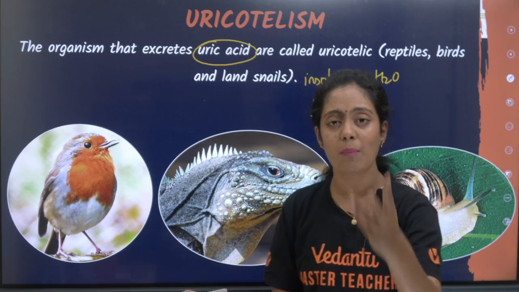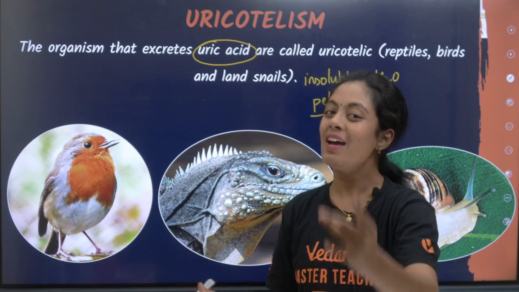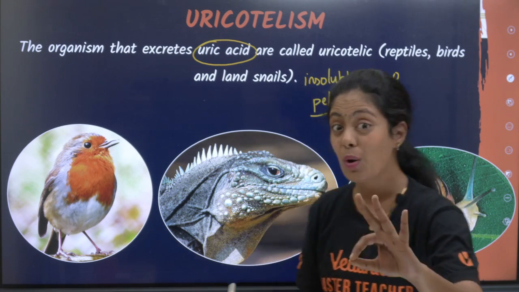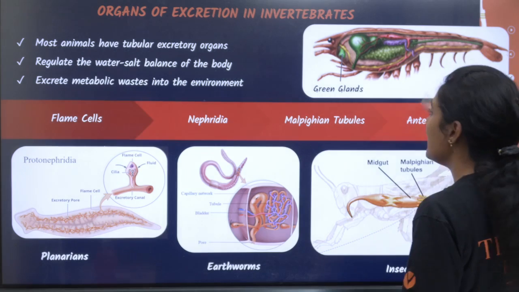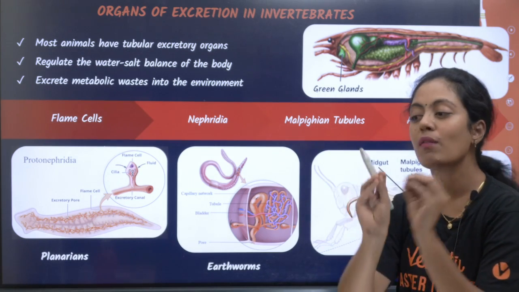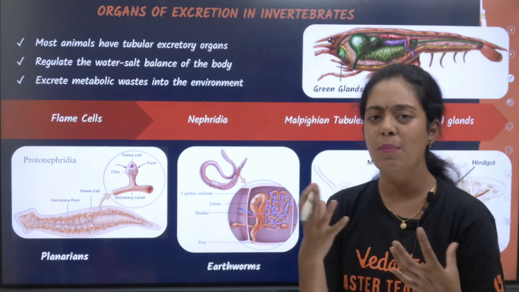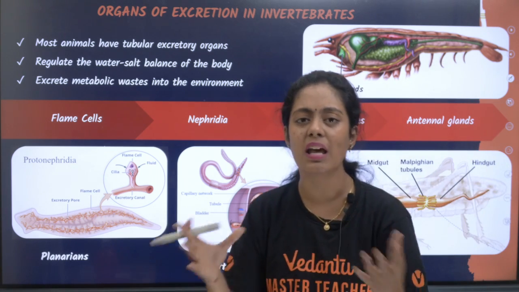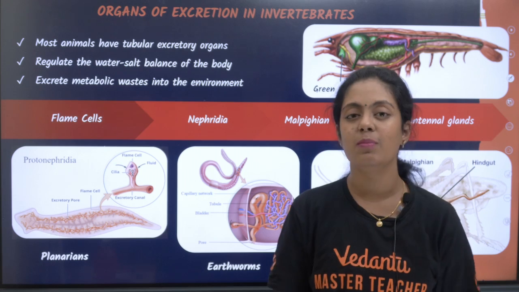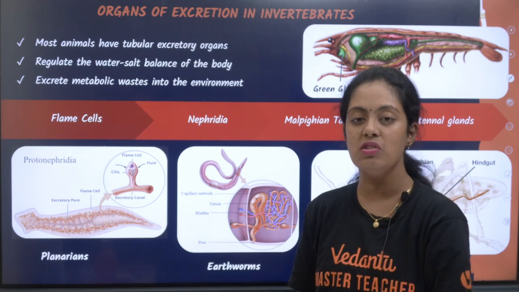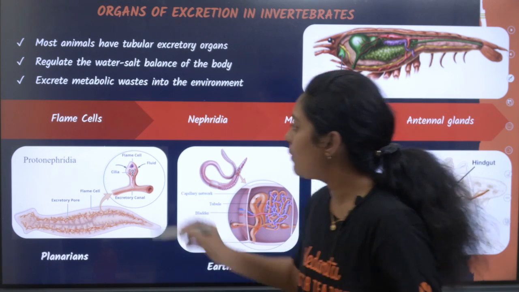So this was about aminotelism, ureotelism and uricotelism. Okay, very important things. Now, organs of excretion in invertebrates. Okay, ma'am, we are going to look at vertebrates, we're going to see the excretory system clearly. But in invertebrates, how is this excretory system? Let's start with flame cells.